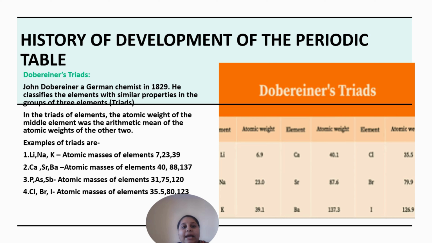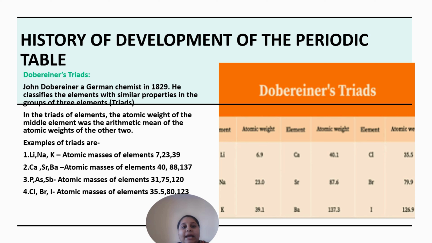In 1869, Mendeleev, a Russian scientist, used a broader range of physical and chemical properties to classify the elements. So what did he state? The physical and the chemical properties of the elements are the periodic functions of their atomic weight.